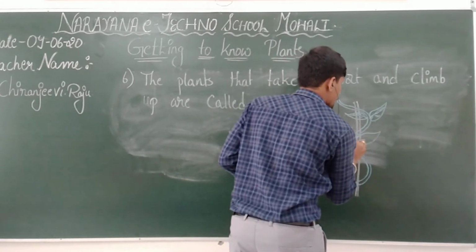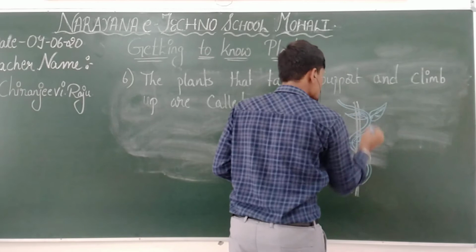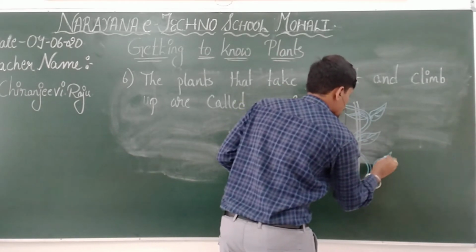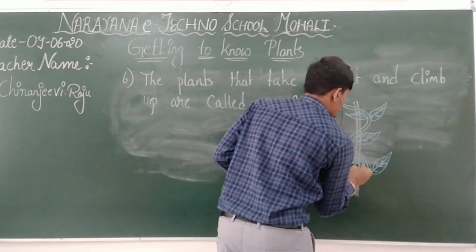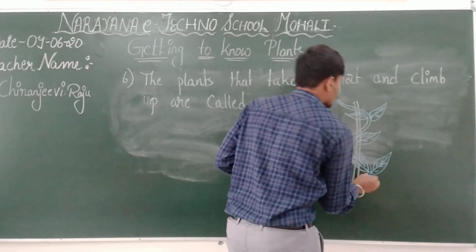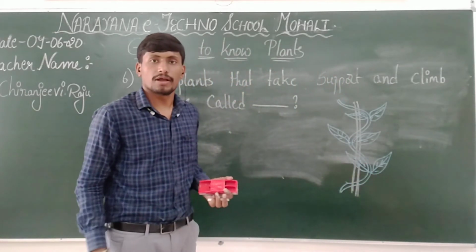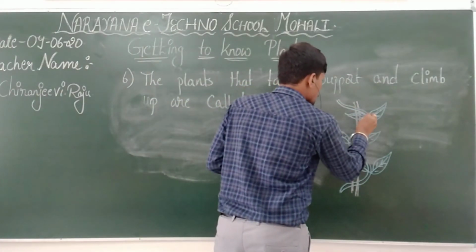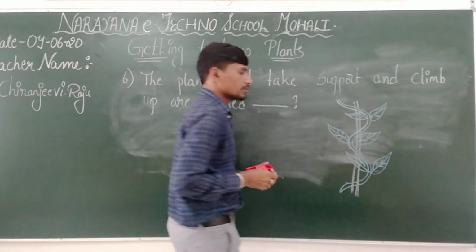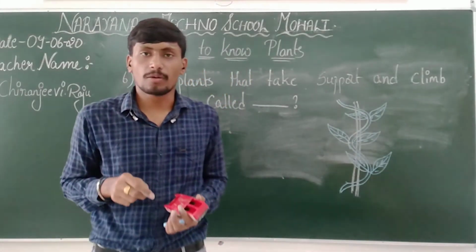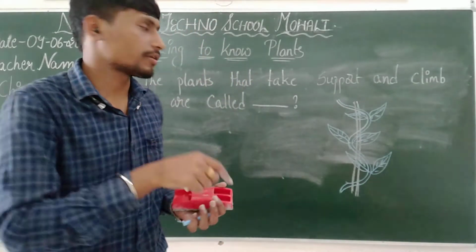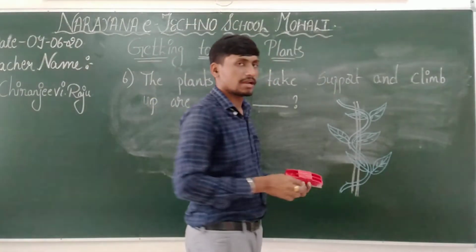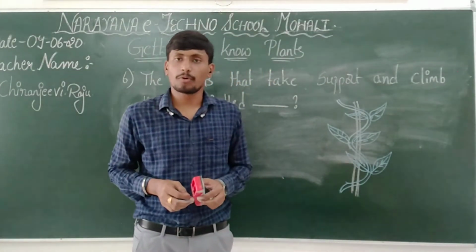Here you can see. So they used to coil to any support. If you give any support to them, they will be coiling to the support and they will be standing straight, and they will take support up.